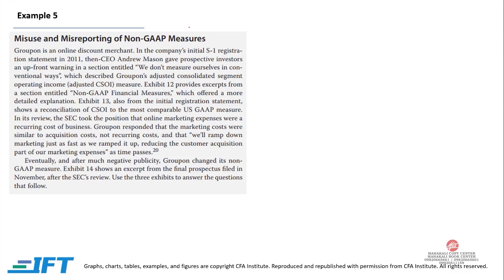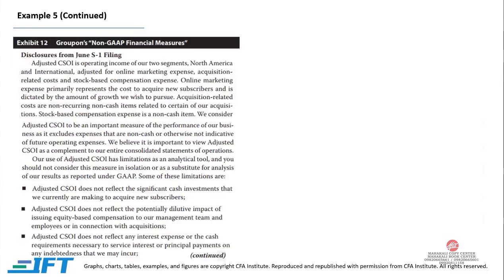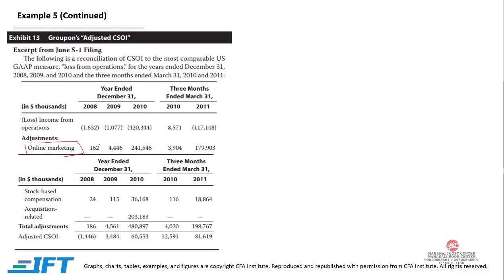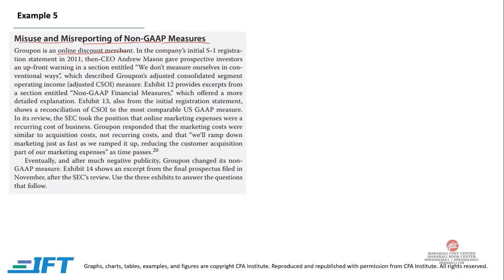Example 5. Example 5 is a long-winded question, and the topic is misuse and misreporting of non-GAAP measures. Now over here, Groupon is an online discount merchant, and the main problem is that they have this online marketing expense, and what they are doing is adding it back to their income from operations. The reason they are adding it back is because they believe that it is not recurring. And let's read this whole case together.